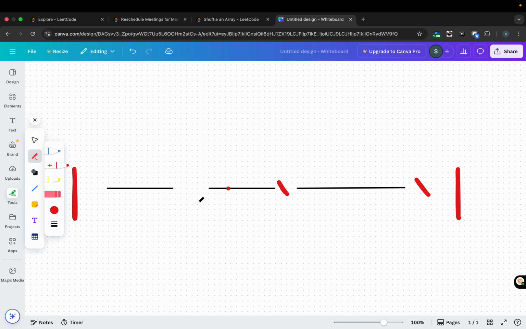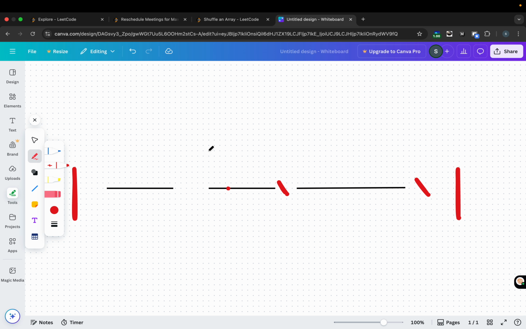For each and every meeting I can go and check. That is a traversal we can do for each meeting. We try to reschedule it. Can I reschedule it? If I can, then I will just update my answer. If I reschedule it, how much free time do I get? The same thing I can do for each and every event.